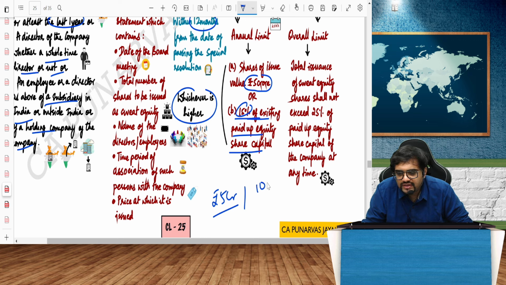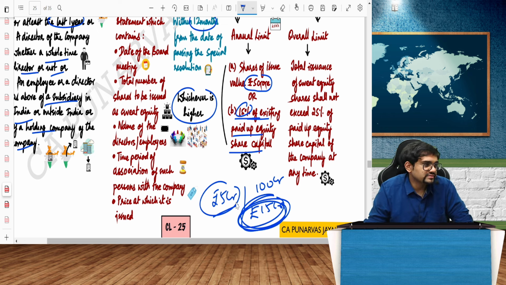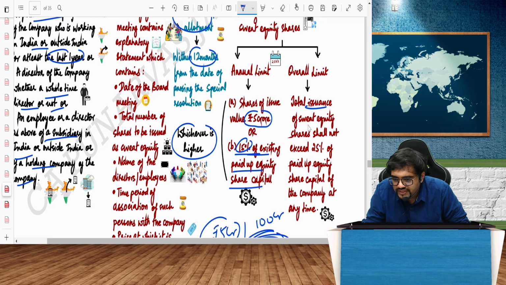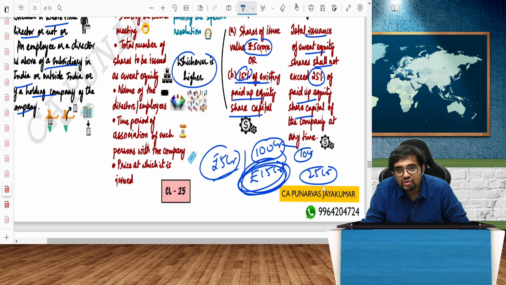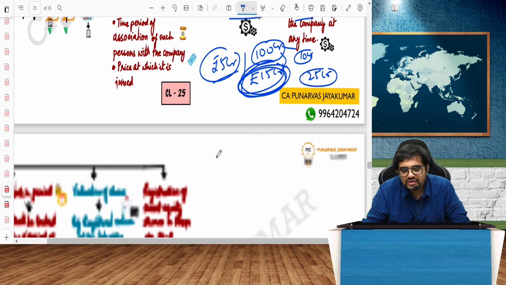For example, the existing paid up share capital is 100 crore. What is 15%? 15 crore. How much sweat equity can I give? 5 crore or 15 crore, whichever is higher. So I can give up to 15 crore. Total issue of sweat equity shall not exceed 25% of the paid up share capital of the company at any time. So guys, my paid up capital is 100 crore. This time I can issue 15 crore. I have already issued 10 crore. Overall, I have issued 25 crore. Can I issue more than this? No. Why? It should be limited to a maximum of 25% of the paid up share capital of the company.